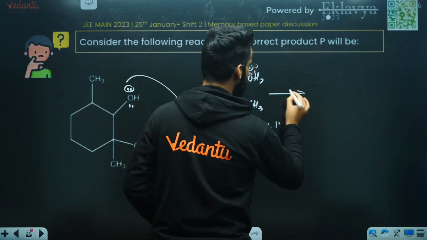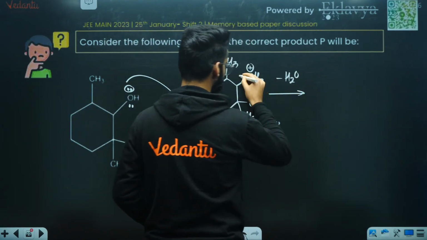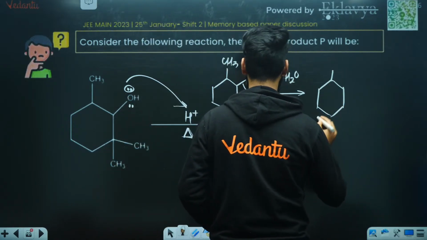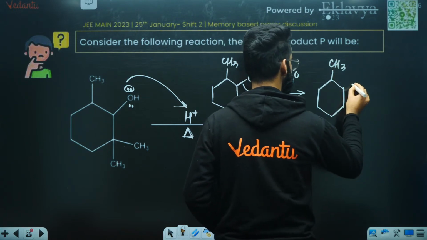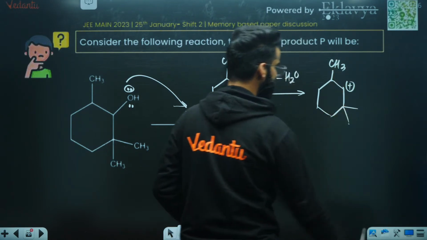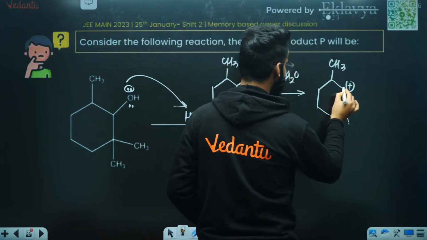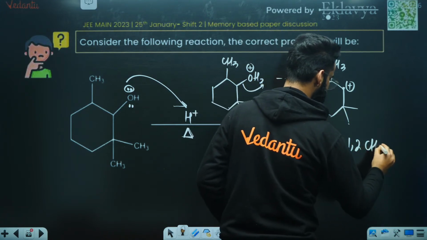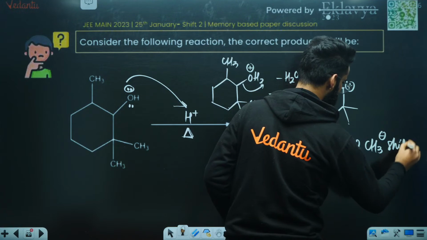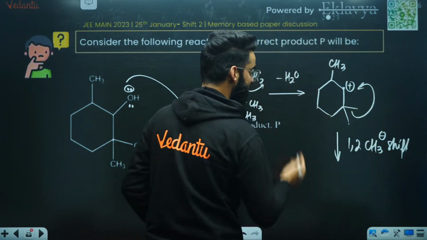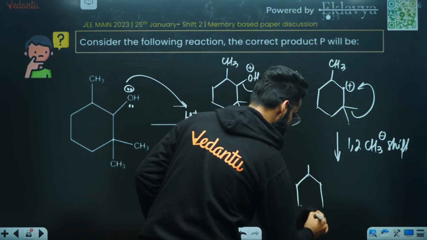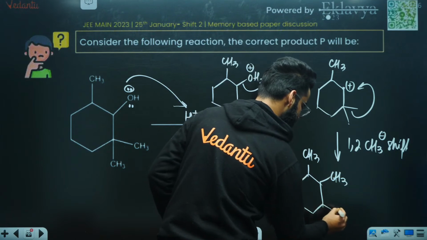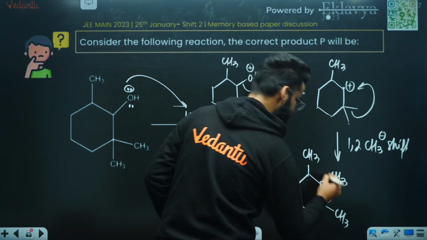Now, people, what is going to happen? Water is going to leave, carbocation formation will take place. So this is CH3, this will be a carbocation over here. These are 2 methyl groups. Now, if the carbocation is at this position, there can be rearrangement as well. There will be 1,2 methyl shift. And due to the methyl shift, what's going to happen? This is going to be your CH3. This is CH3, even this is CH3, but now this particular carbon is carrying the positive charge.